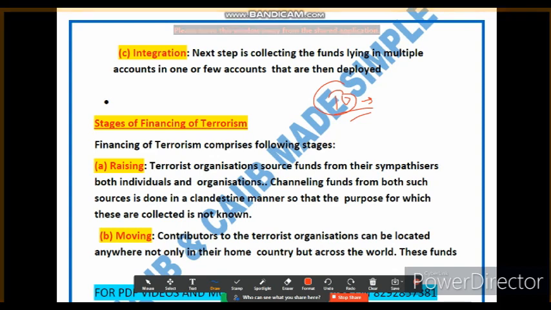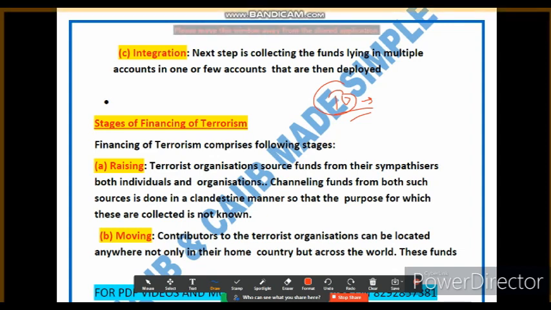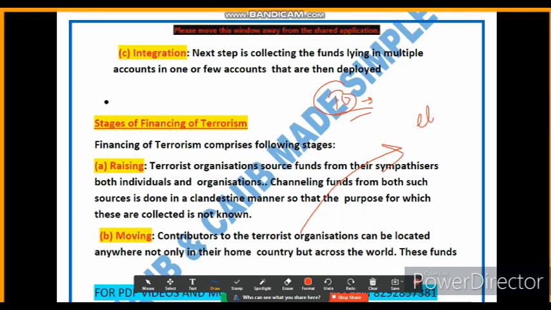Friends, this movement of funds is often done discreetly through various channels to avoid detection by the authorities. Let me give you an example of how moving is done. Funds might be transferred electronically through multiple accounts, or physically carried across borders. It is important to note that these explanations are simplified, right?